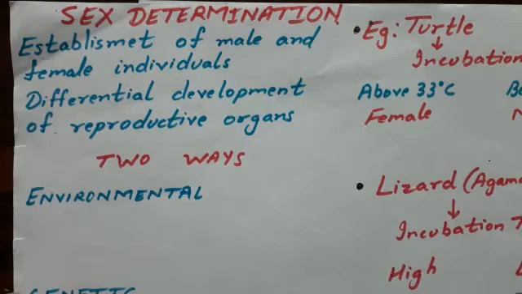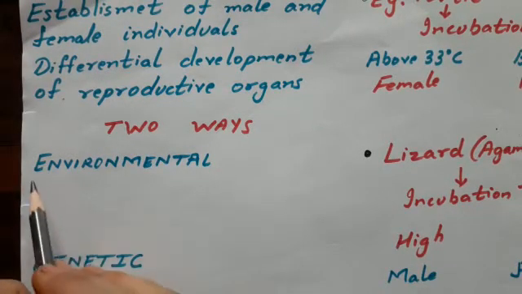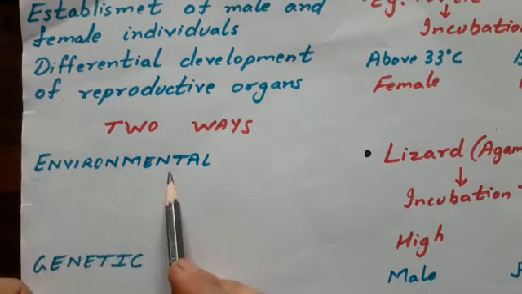Now how will it be determined that the offspring will be a male or a female child? There are two ways in organisms by which it is decided. One is environmental determination of the sex and second is genetic determination.